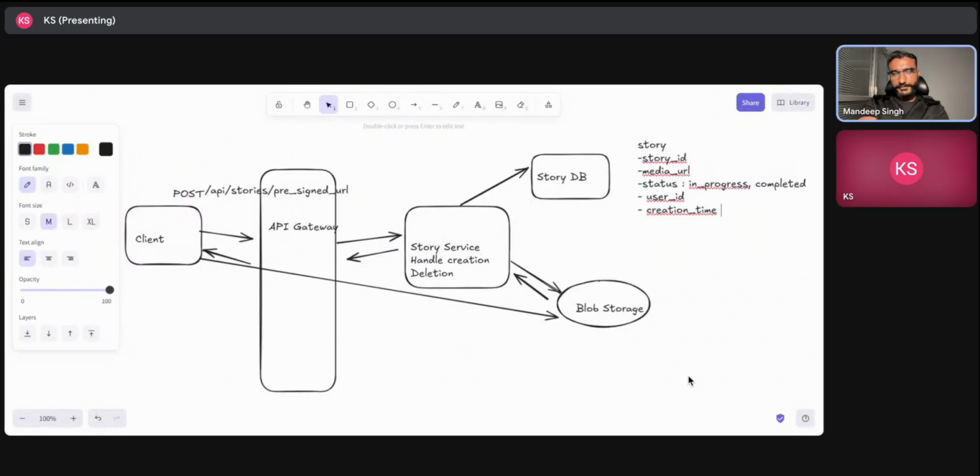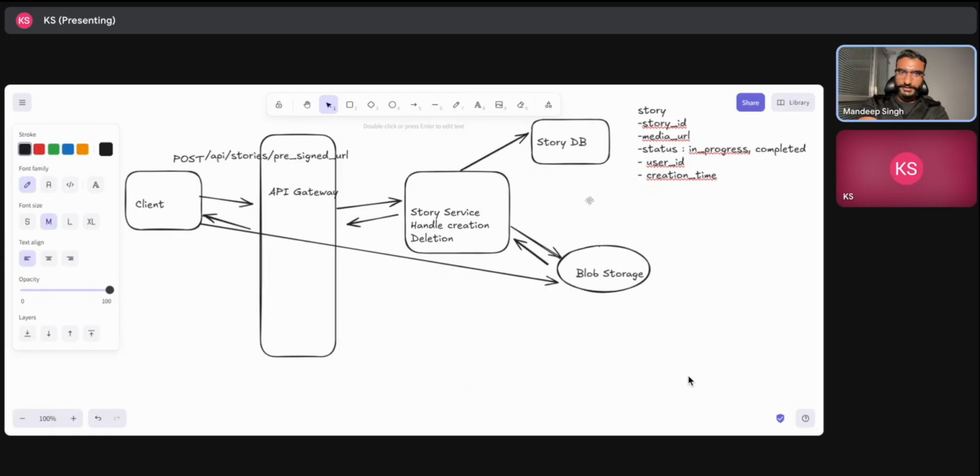So we are done with the story part, right? Let's discuss the delivery mechanism, and then I have some questions, but let's have the discussion after we understand the delivery flow as well. So right now we have uploaded the story. Let's talk about how you are delivering this story to the users who are following this user.